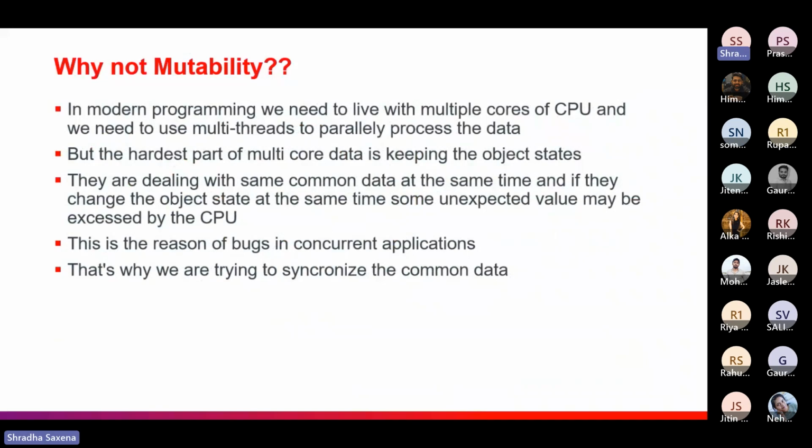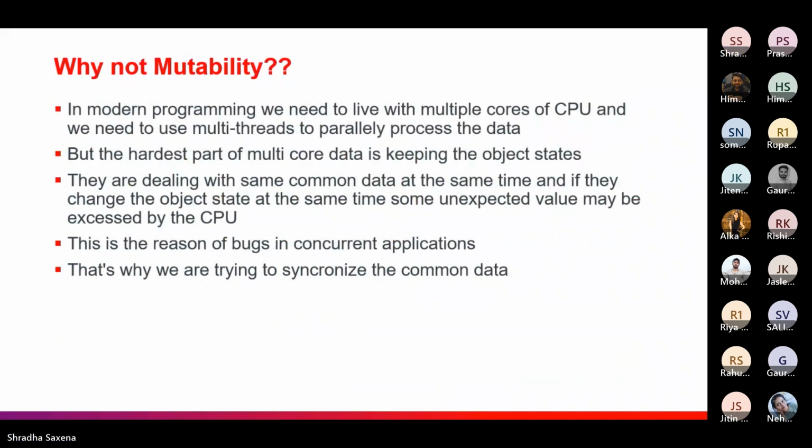Okay, why not mutability? From the very beginning, we have been saying no mutability. Why not? Because if we are using multi-threading and multi-core CPUs, we want to make use of instructions in parallel. In multi-core, keeping the object state as it is is the hardest part.